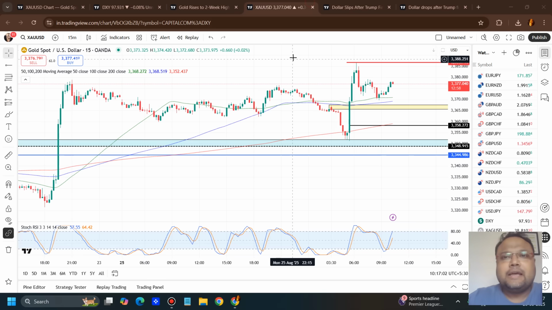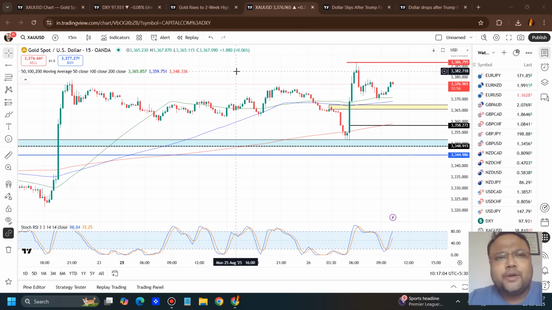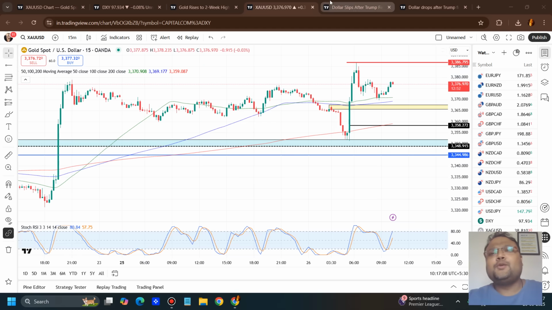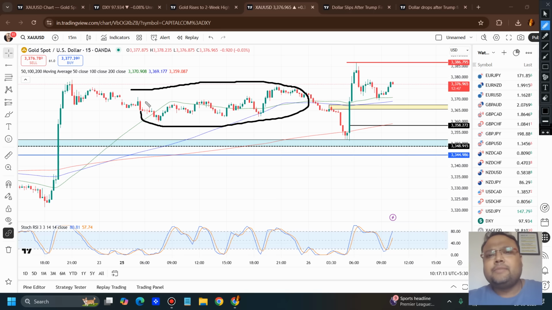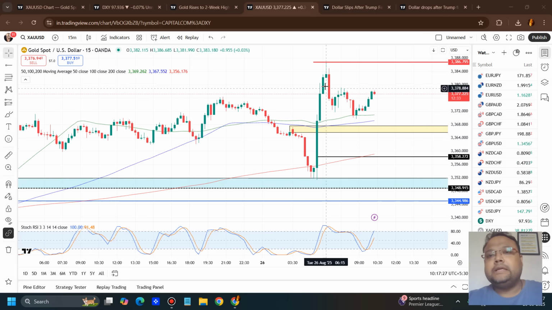So let's get started. My dear friends, this is the 15-minute chart of gold in front of us. Yesterday, there was not much volume in the market and gold was trading in a narrow range. After some time, there was a little drop, which was also quite natural. Yesterday we discussed three support levels. Our first support around 3355 did not work, but when the market came to our second support, 3352.48, we saw these